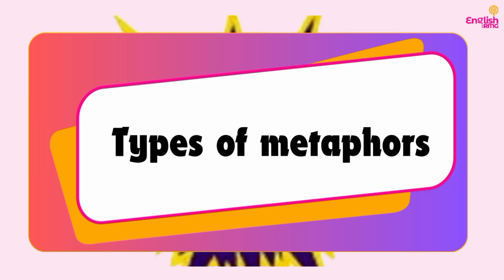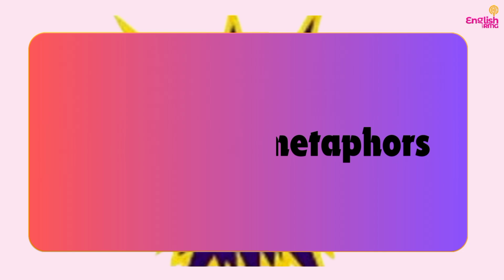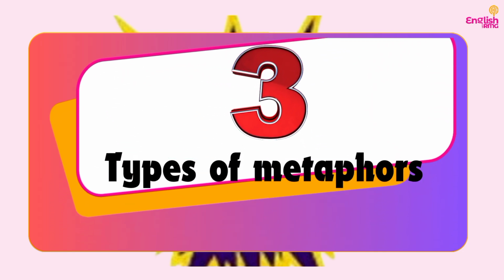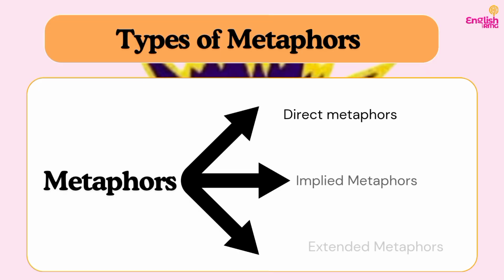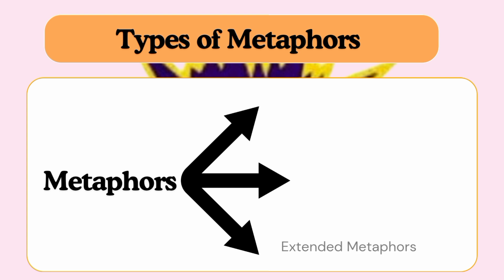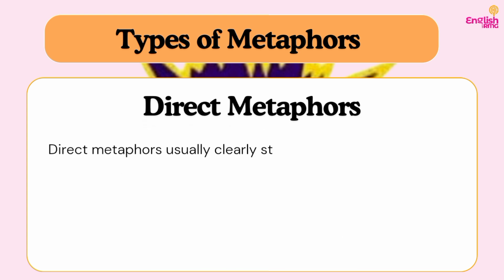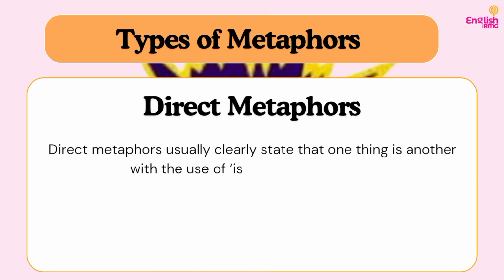However, if you already understand the types of metaphors, you will never get confused in identifying them. So we have three major types of metaphors, and they are direct metaphors, implied metaphors, and extended metaphors. So now that we have listed them, let's explain them one after the other.